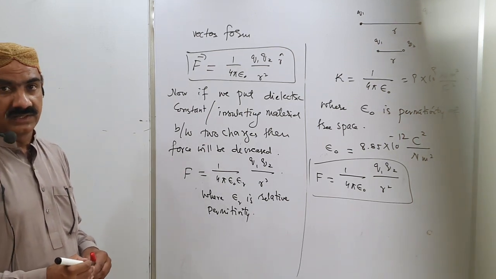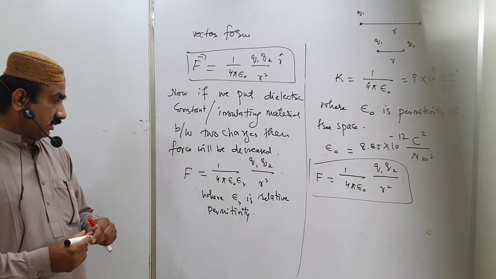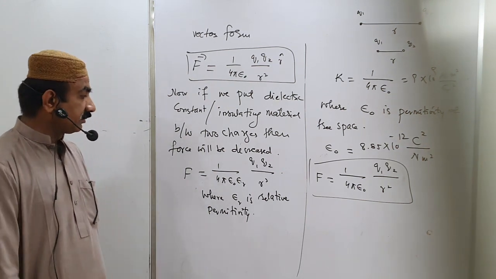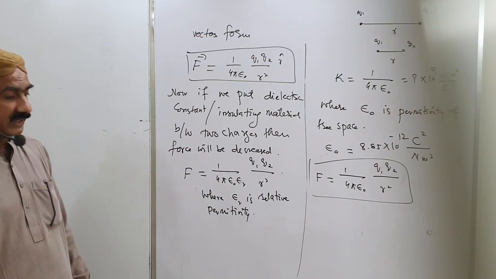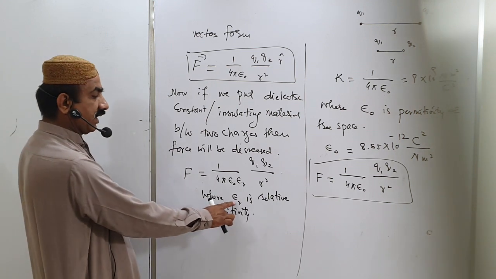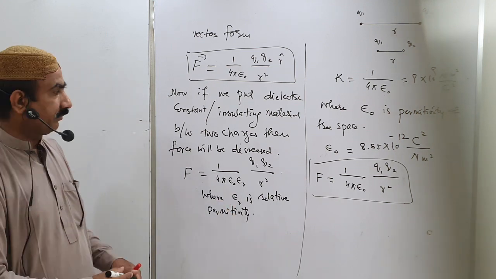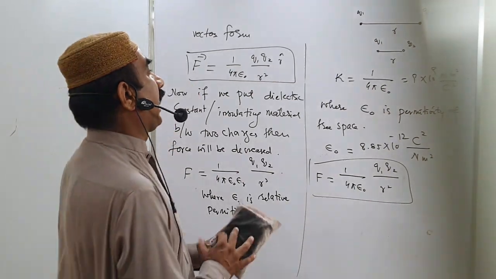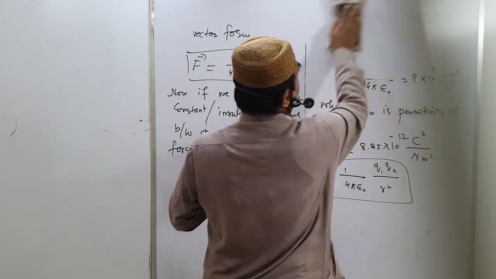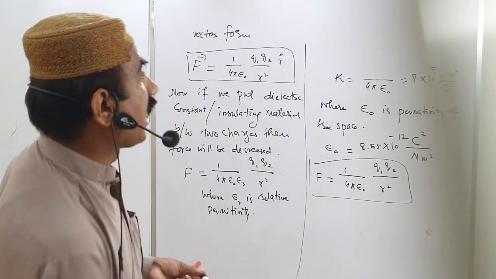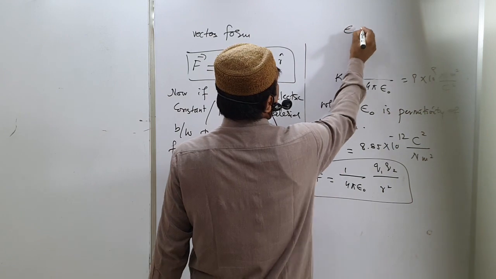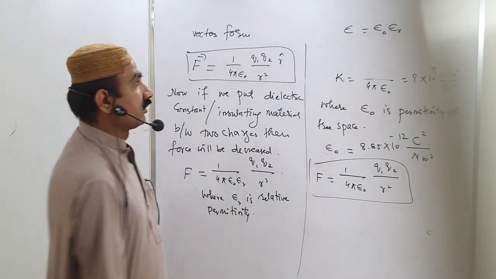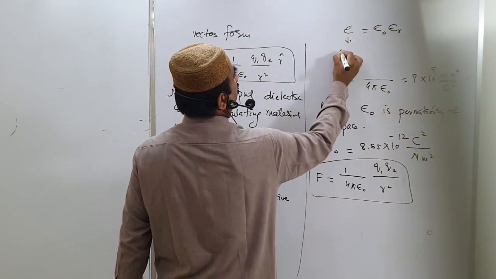Every material has different constant values, such as plastic, mica, paper, and so on. A lot of insulating materials are there, and each has its own value. It has no unit. Why no unit? Because the absolute permittivity epsilon is equal to epsilon naught epsilon r. This is the absolute permittivity.